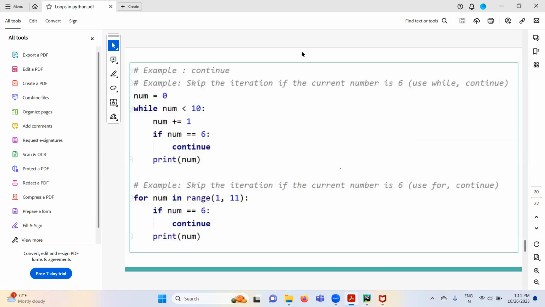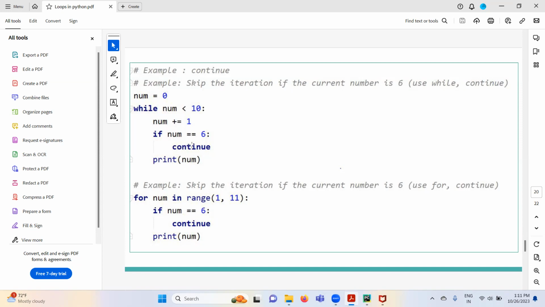Here is the example of the continue statement. Skip the current iteration if the current number is 6. Use while and continue statement. Here num is equal to 0, while num is less than 10, num plus 1. When num is equal to 6, continue. When the number is 6, we skip the iteration, which means whatever code is available after continue is not going to execute.